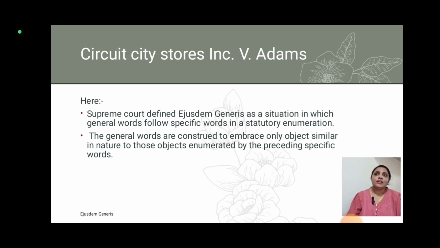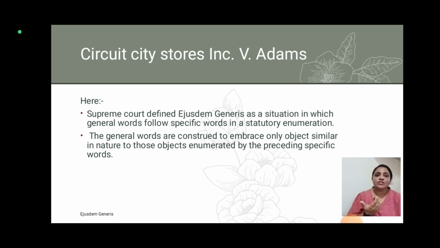Now, the next case which we can see here is Circuit City Stores Incorporation versus Adams. Here, the Supreme Court defined Ejusdem Generis as a situation in which general words follow specific words in a statutory enumeration. The general words are construed to embrace only objects similar in nature to those objects enumerated by the preceding specific words.